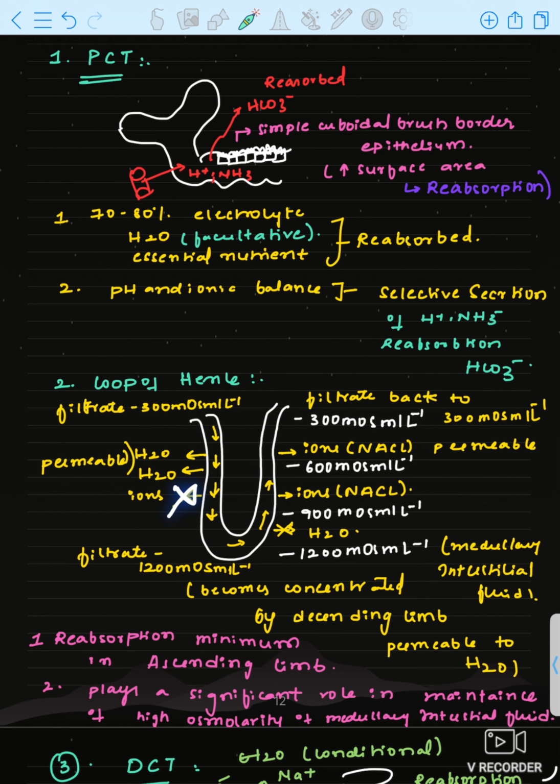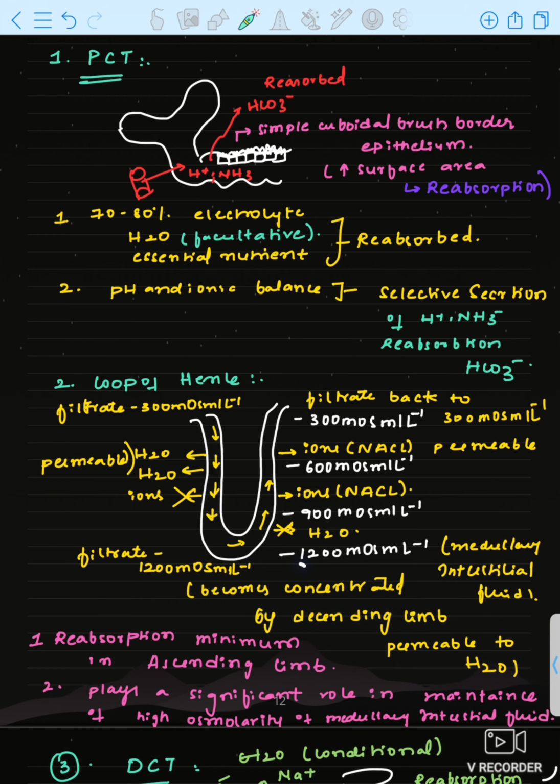That is why ions are not permeable, only water is. The filtrate becomes concentrated to 1200 milliosmol per liter by the descending limb, which is permeable to water.